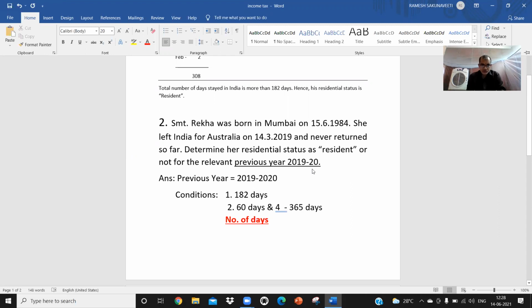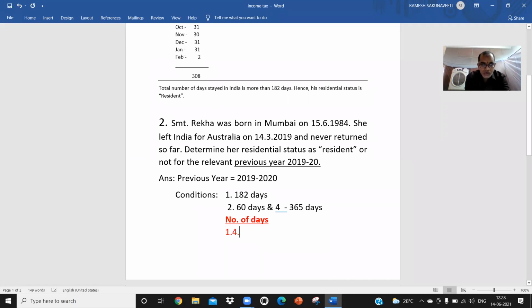From which date will it start? 2019-20 means 1/4/2019 to 31/3/2020.